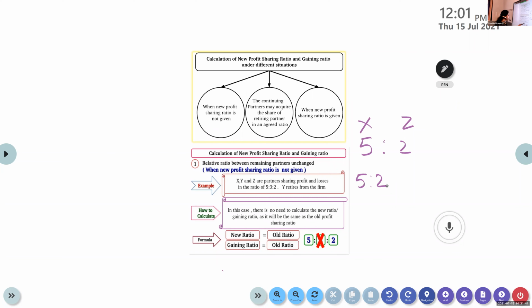The ratios are given in the question. The old ratio is given of the three of them. One of them is retiring. Nothing else, no other information. So you just have to strike it off. No need of any calculation. And the other ratio remains the same. That is the old ratio, which becomes the new ratio, and that is the same as gaining ratio.